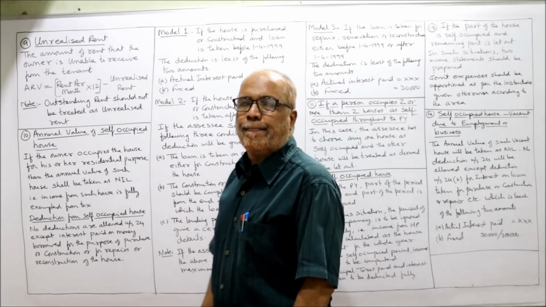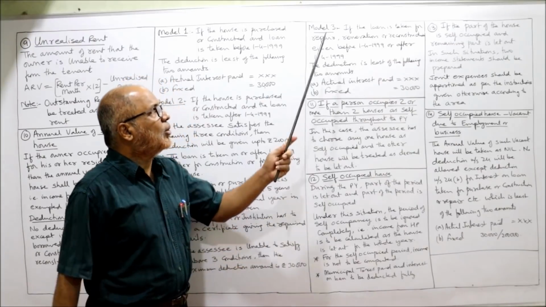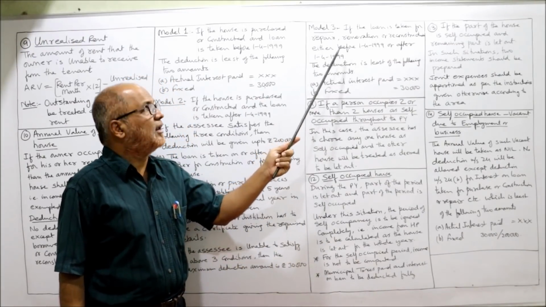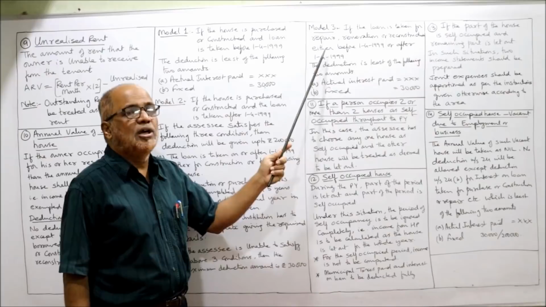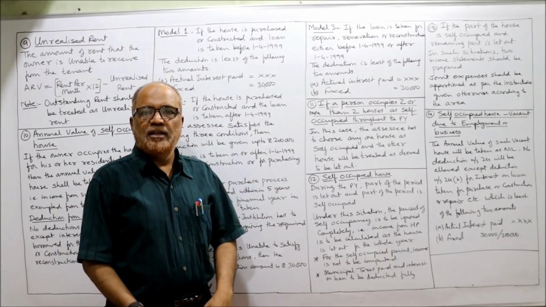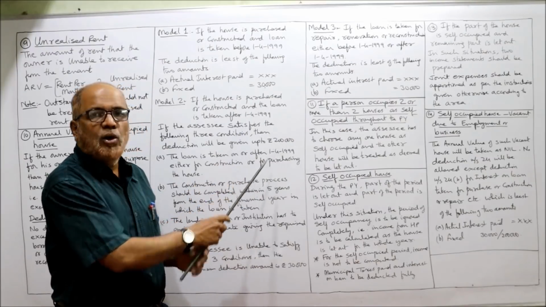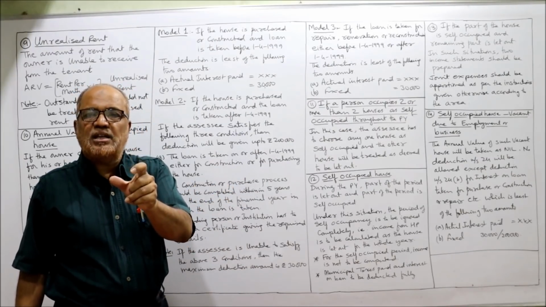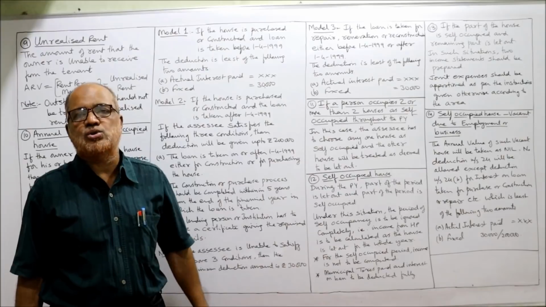Now model 3. The third model says if the loan is taken for repair, renovation or reconstruction either before or after 1/4/1999, this 2 lakh rupees limit is given only for purchasing the house or constructing the house.